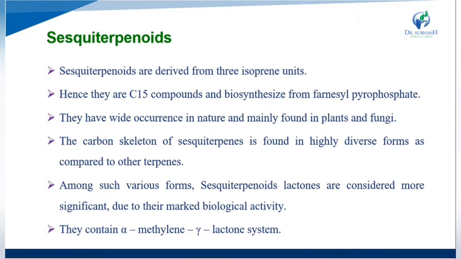They have a wide occurrence in nature and are mainly found in plants and fungi. The carbon skeletons of the sesquiterpenes are found in a highly diverse form compared to other terpenes.